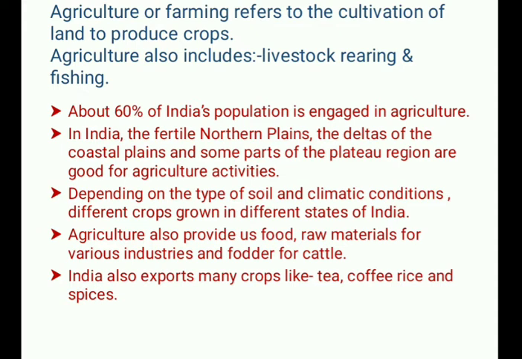Food means food crops, raw material means cash crops. These things you will study in detail in this chapter only. India also exports many crops like tea, coffee, rice, and spices to other parts of the world.